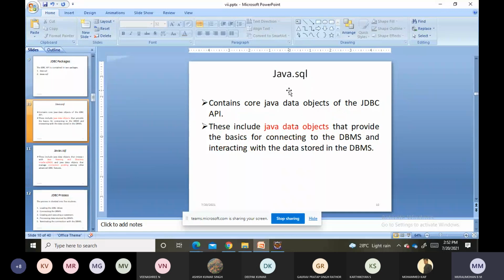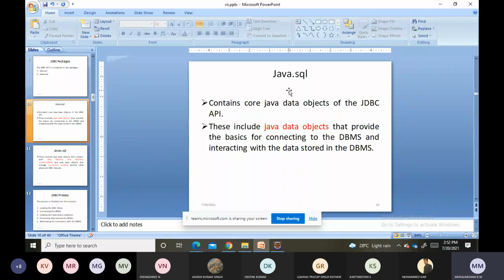The objects required for connecting to the DBMS and interacting with the data stored inside the DBMS are stored inside the java.sql package. So these are the two packages where the JDBC APIs are stored. Kindly remember, very simple topic: two packages, java.sql and javax.sql.